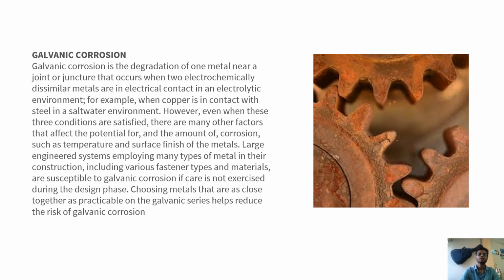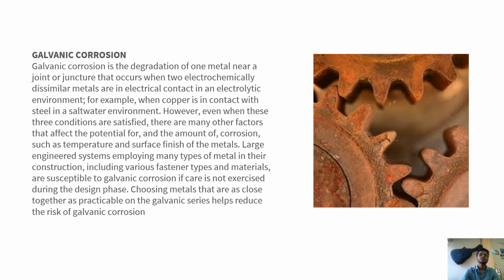Galvanic corrosion. Galvanic corrosion is the degradation of one metal near a joint or a juncture that occurs when two electrochemically dissimilar metals are in electric contact in an electrolyte environment. For example, when copper is in contact with steel in a saltwater environment. However, even when these three conditions are satisfied, there are many other factors that affect the potential for and the amount of corrosion, such as temperature and the surface finish of the metal.